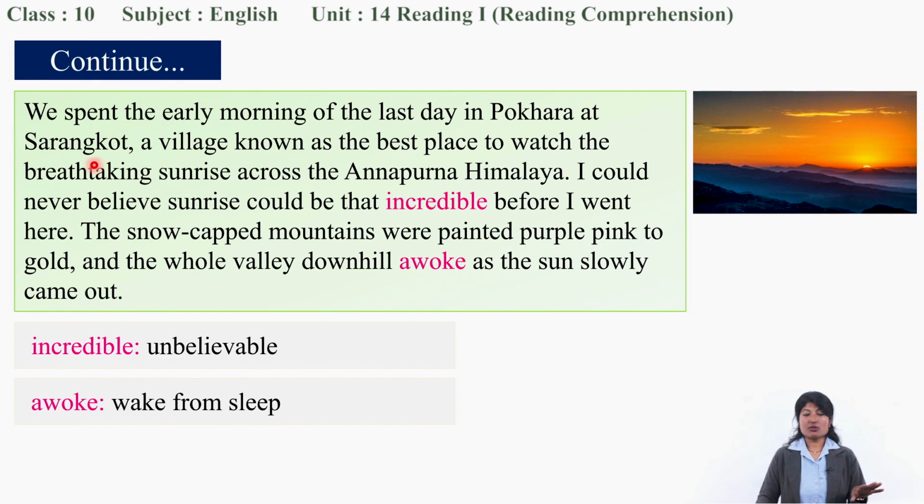So once you visit Sarangkot, what can you observe over there? Breathtaking sunrise from the Annapurna Himalaya. And how was the sunrise? Incredible, unbelievable. As the colors change, you can see the patterns of color in the sky when the sun rises; the color changes one by one. You can observe that. The snow-capped mountains, the change of color, make the whole valley wake up slowly.